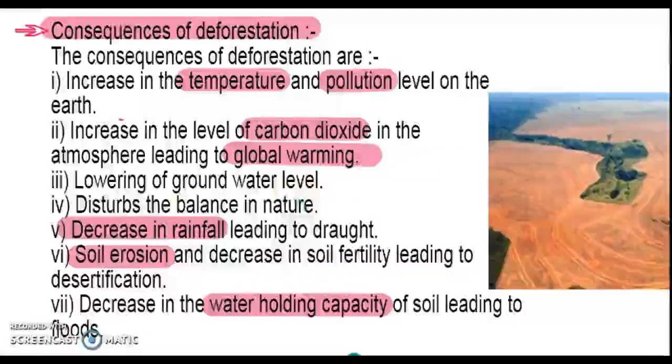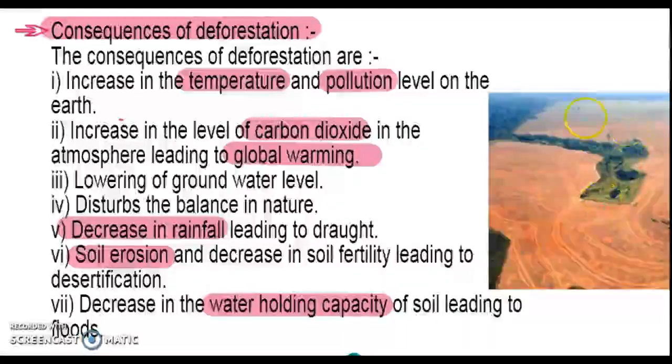How does groundwater level decrease? Because when there are no trees, there are no roots to hold the water, and there is a lowering in groundwater level. There is soil erosion, and the water holding capacity of the soil is reduced. So due to all of this, the land becomes barren. Now you cannot grow many trees.